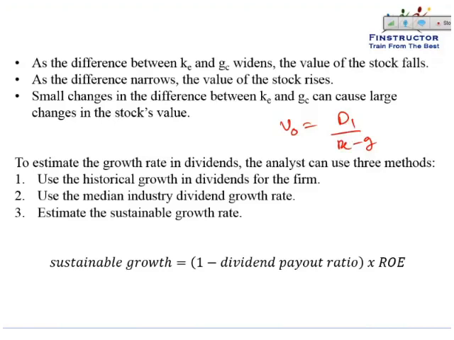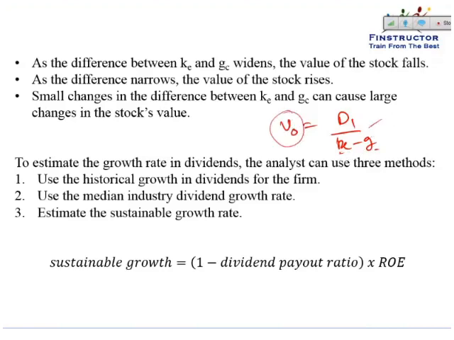Small changes in KE and G can cause large changes in the stock value, as you can verify from any of the previous examples. If you even change KE or the growth assumption mildly, because there's a lot of compounding happening, that G will get compounded till infinity. So even a small change in G or KE can have a large change in the value.